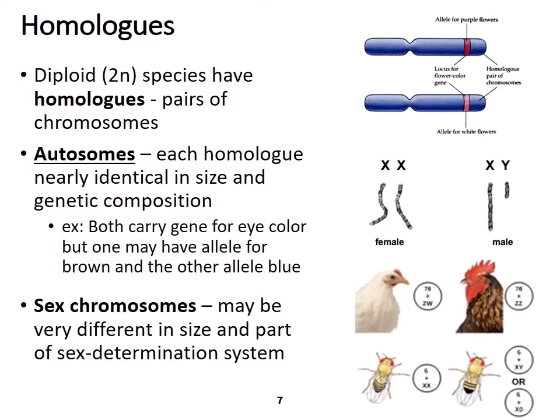Sex chromosomes can be very different in size, and they can be part of a sex determination system. So in humans, we've got X and Y chromosomes. So XX is female and XY is male. But that's not the only sex determination system possible. Fruit flies are also XX and XY, but chickens are different, and so are pigeons.